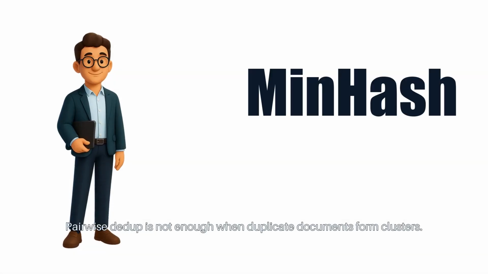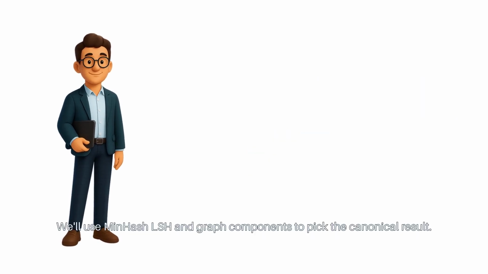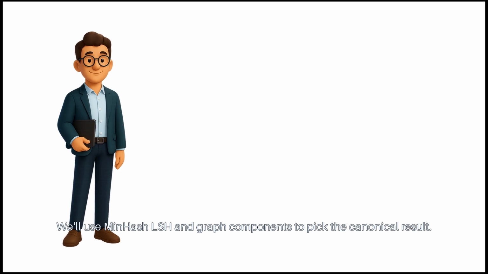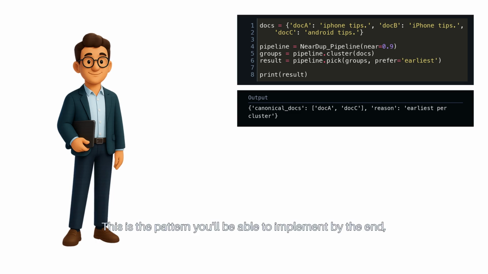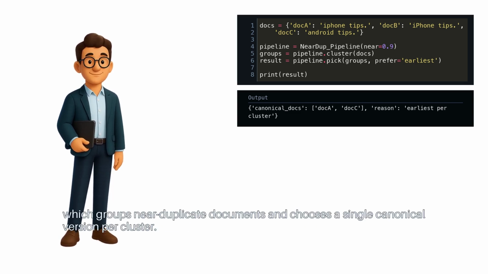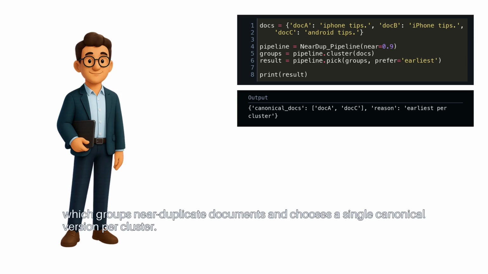Pairwise dedup is not enough when duplicate documents form clusters. We'll use MinHash LSH and graph components to pick the canonical result. This is the pattern you'll be able to implement by the end, which groups near duplicate documents and chooses a single canonical version per cluster.